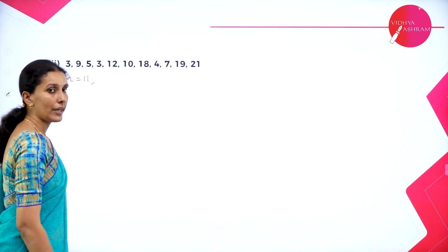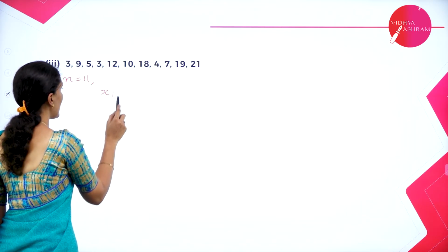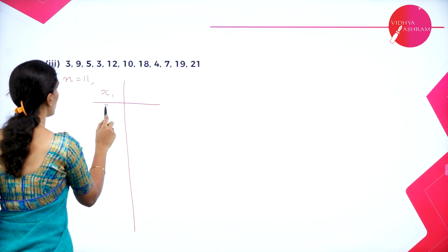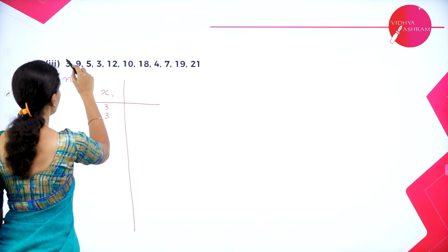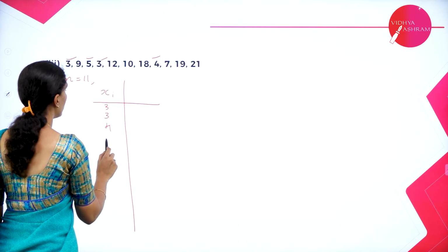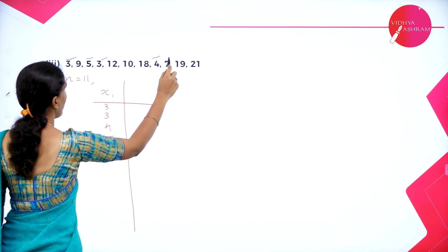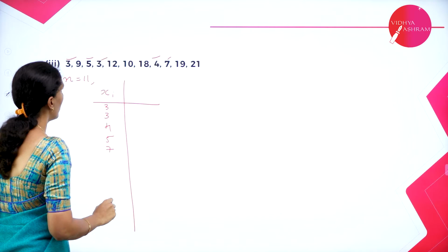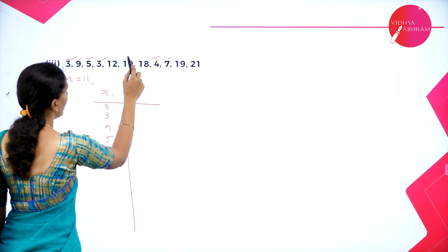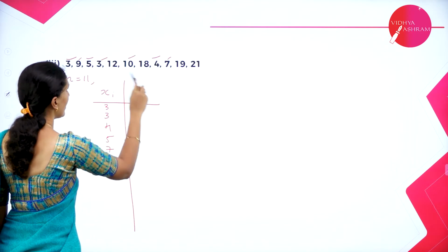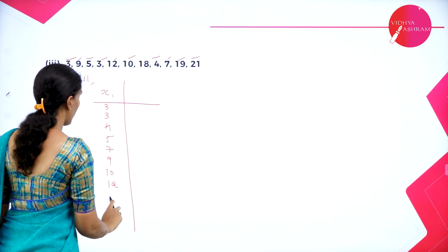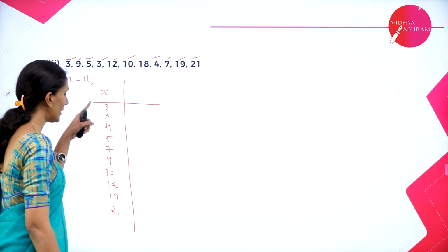So let us arrange the data in order. Xi, let's start with the smallest. So we have 3, 2 times. Next we have 4. Next we have 5. Next 7. Next we have 9. Next we have 10. Next is 12. Next is 19, then 21. So now it is arranged.